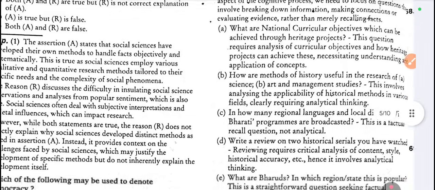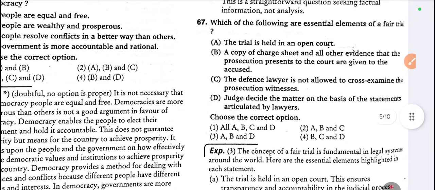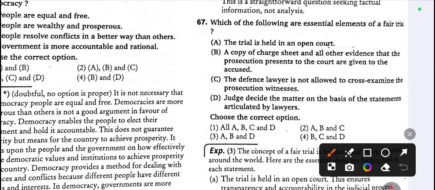Mention cognitive process. 67. Which of the following are essential elements of a fair trial? Say A, B and D. The trial is held in an open court is correct. A copy of the charge sheet and all other evidence that the prosecution presents to the court are given to the accused is also correct. And D, the judge decides the matter on the basis of the statements articulated by the lawyers. These three, A, B and D. C is wrong.